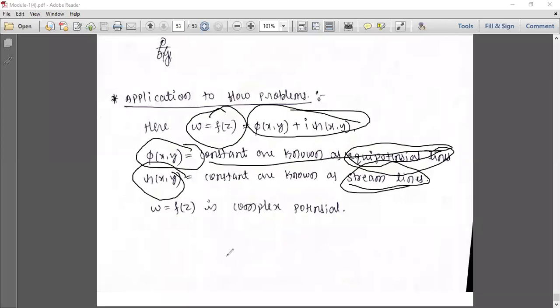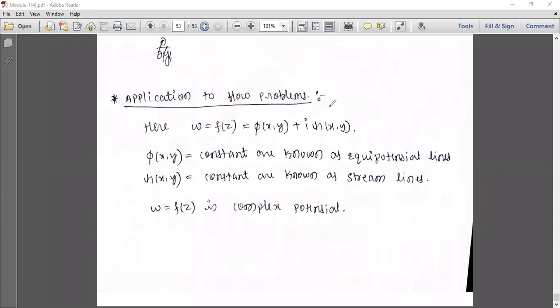Okay, so in the earlier case, u is given, we got type 1, type 2, type 3. We have solved the examples, right? Sometimes they give u and we find v, or they give v and we find u. So here, instead of using u and v, they use φ and ψ.